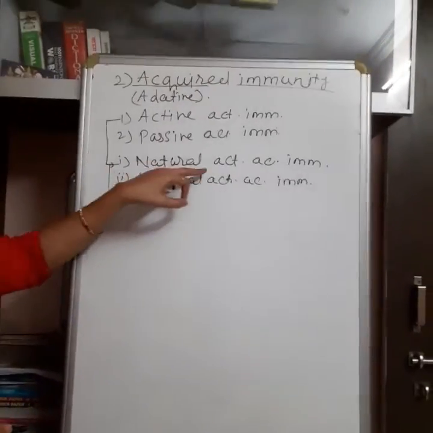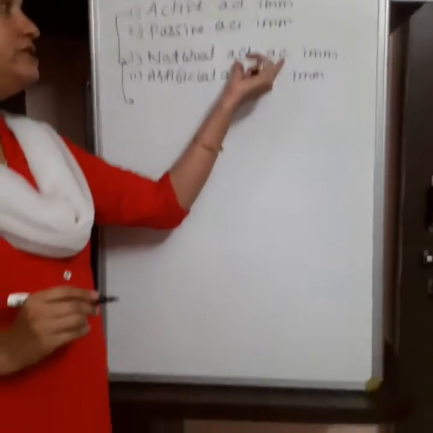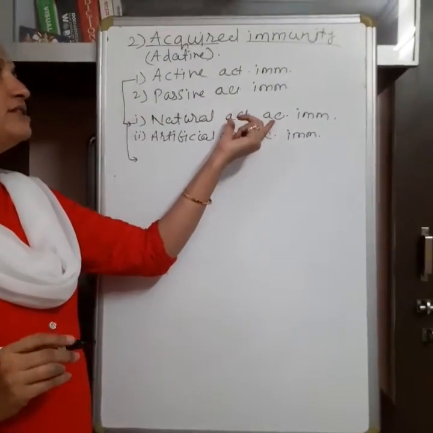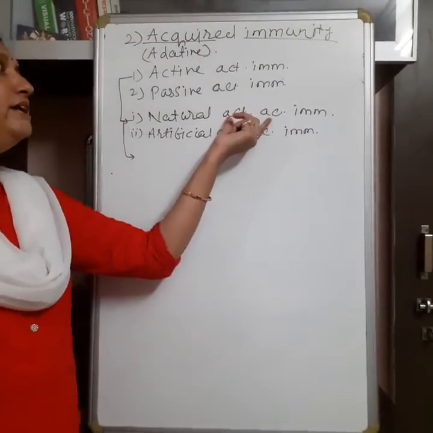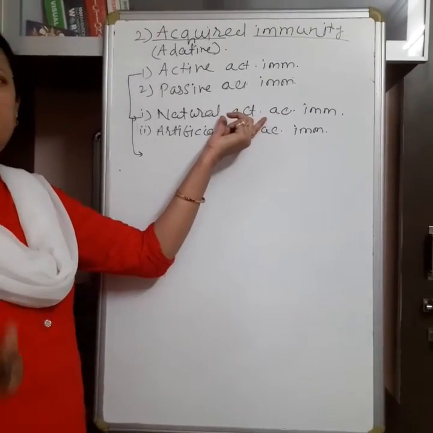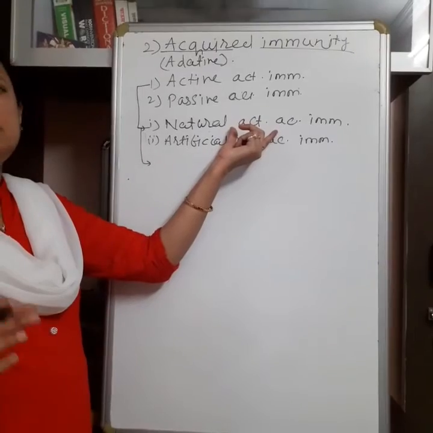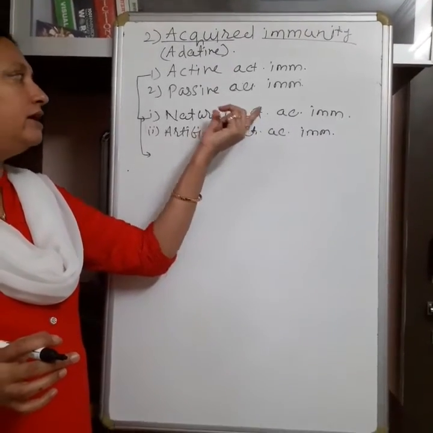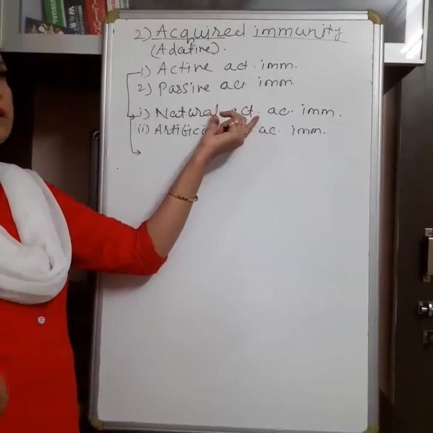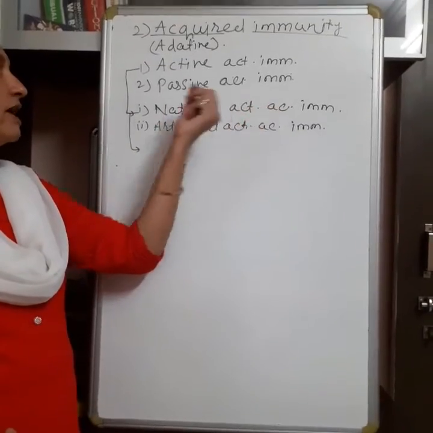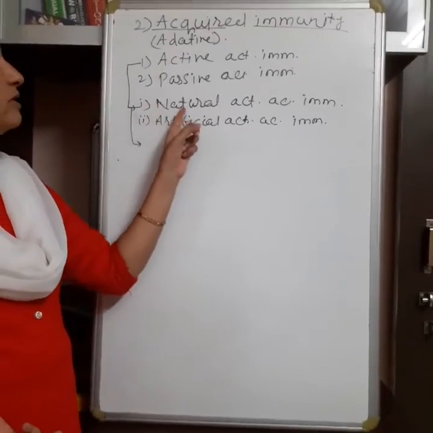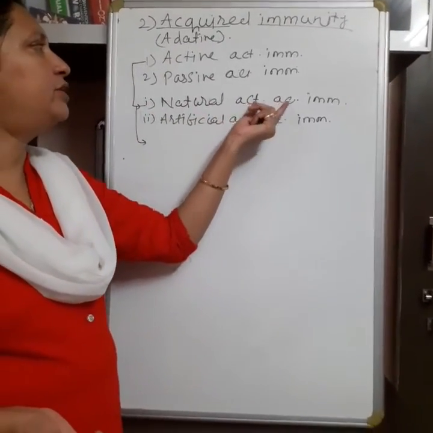So now see here, what is natural active immunity. Natural active immunity means this immunity is developed when naturally some pathogens enter the body, and at that time the body gives response to the pathogen or particular disease causing organism and recovers, encountering the pathogen the first time. This type is known as natural active immunity.